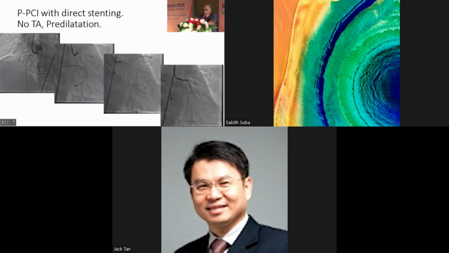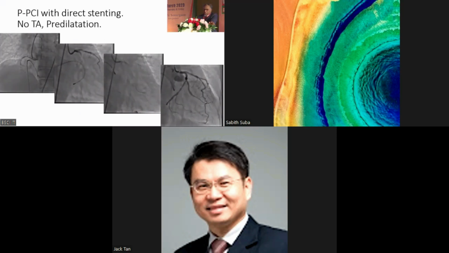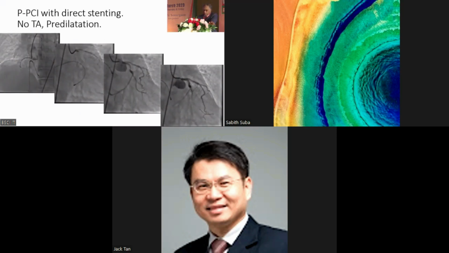So these are examples of some primary PCI. In the first one, you see this is a complete heart block, inferior posterior AMI, dominant LCX totally occluded. Just after wiring, TIMI3 flow was established, then direct stenting was done.